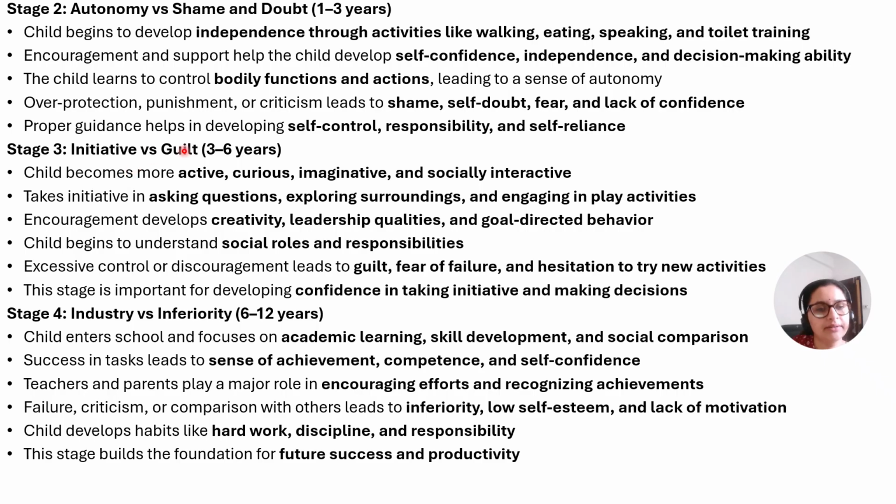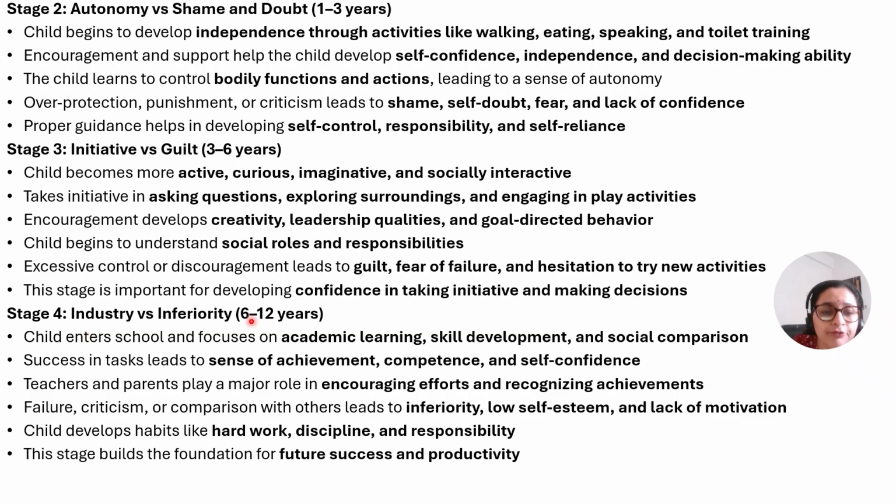Now, what is the next stage? Initiative versus guilt. This happens between 3 to 6 years. The child is active, curious, imaginative, and socially interactive. Encouraging this behavior develops creativity, leadership qualities, and goal-directed behavior. Now, if you excessively control or discourage such good qualities like curiosity, imaginative behavior, and socially interactive behavior, it will develop guilt, fear of failure, and hesitation to try new activities. They will not develop risk-taking behavior, which is very important.